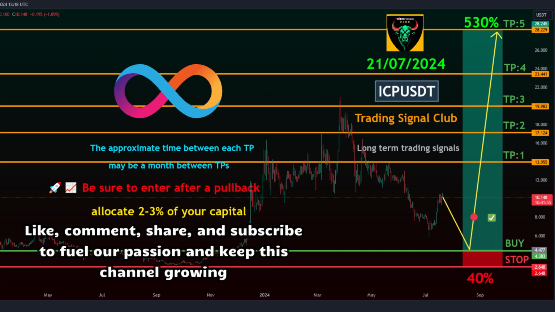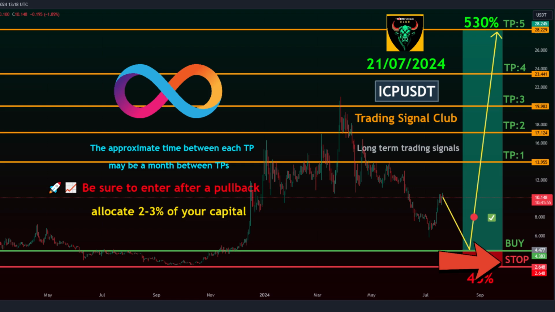Take-profit targets. Target 1: 13.955. Target 2: 17.124. Target 3: 19.983. Target 4: 23.441. Target 5: 28.229. Stop loss level: 2.648.